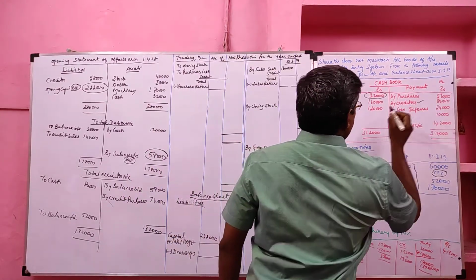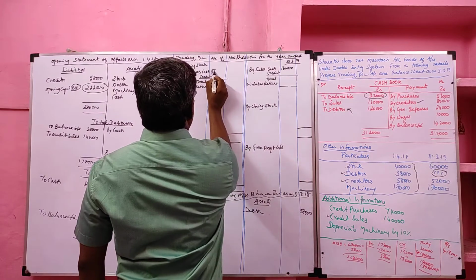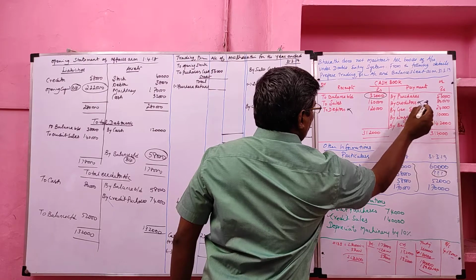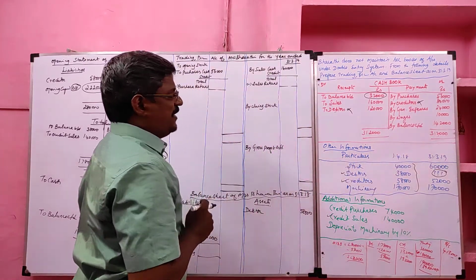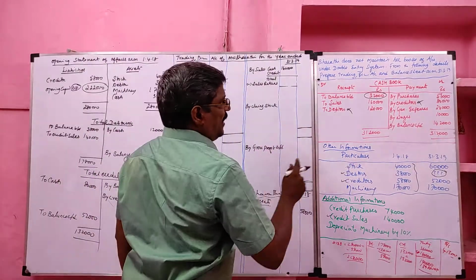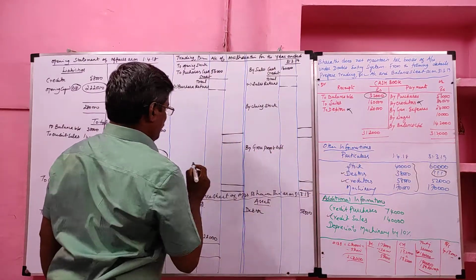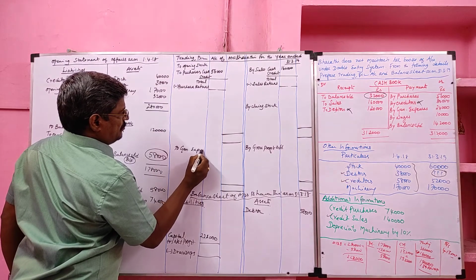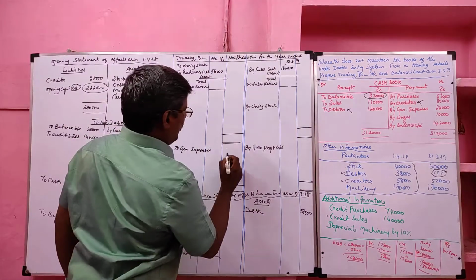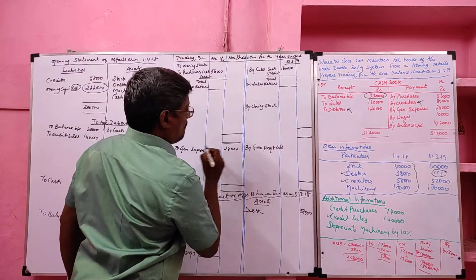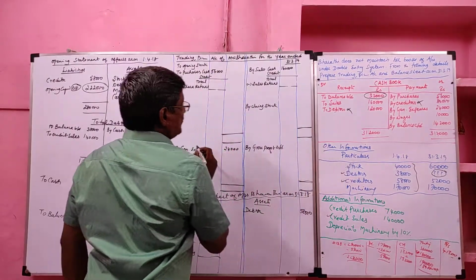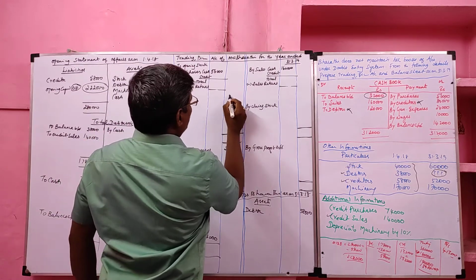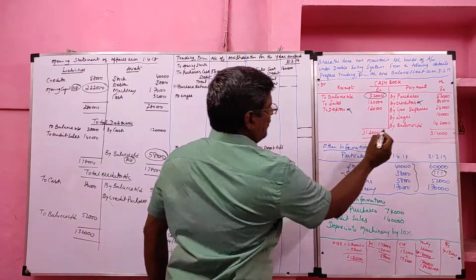Then cash purchases, how much? 56,000. Cash payment to creditor is not required for the preparation of trading profit and loss account and balance sheet. Then we have general expenses debited to the profit and loss account, value 24,000. Next, wages 10,000, debited to the trading account.